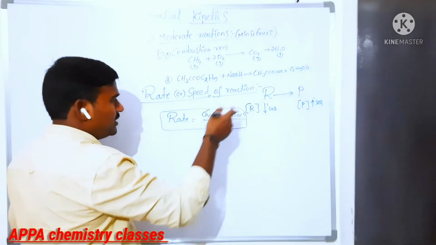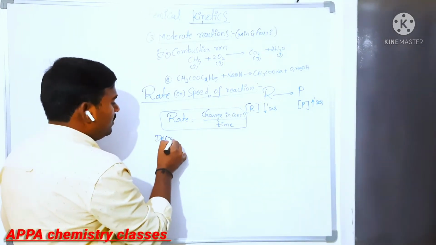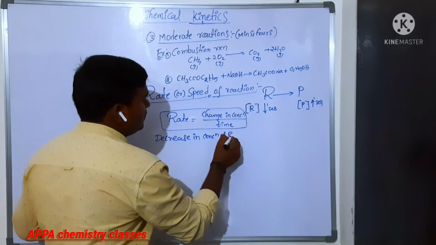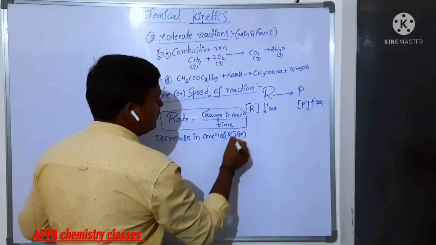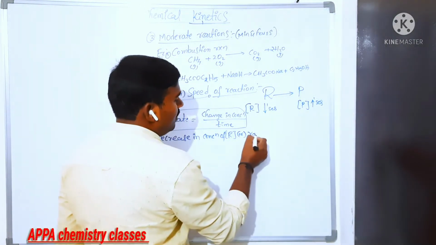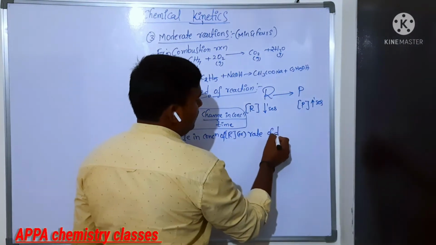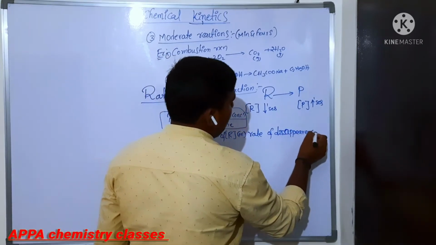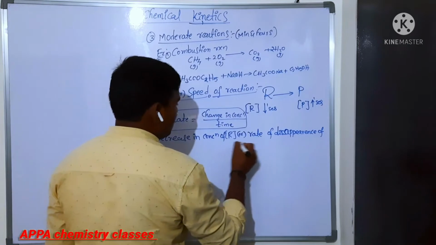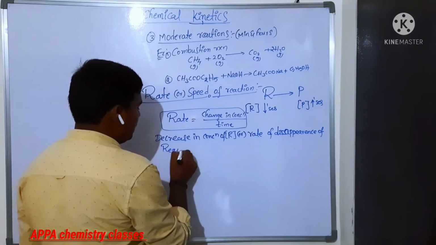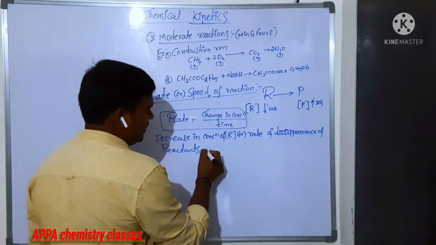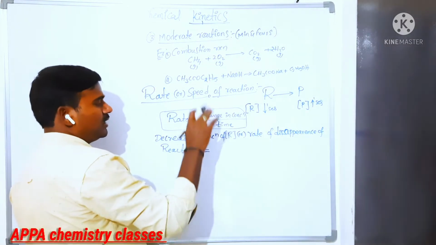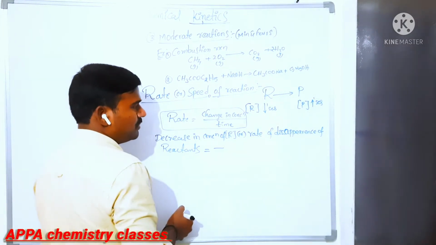So the decrease in concentration of reactant, or rate of disappearance of reactants, is represented as, we have different methods. Here disappearance means decreasing, a decrease in concentration. The decrease in concentration is represented with a negative symbol.